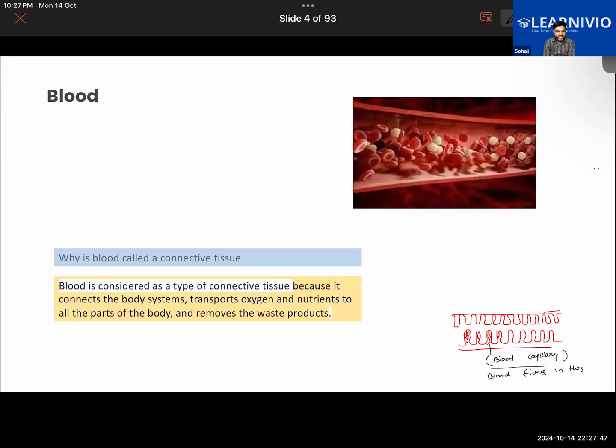So at that time, what happens? The blood flow near the surface of your skin will increase. The flow of the blood is increasing near the surface of the skin, because of which the extra heat in the body will be lost. When you have run a marathon or when you're doing some intense workout, if you were to feel your own skin, will it feel warm or cold? Tell me.